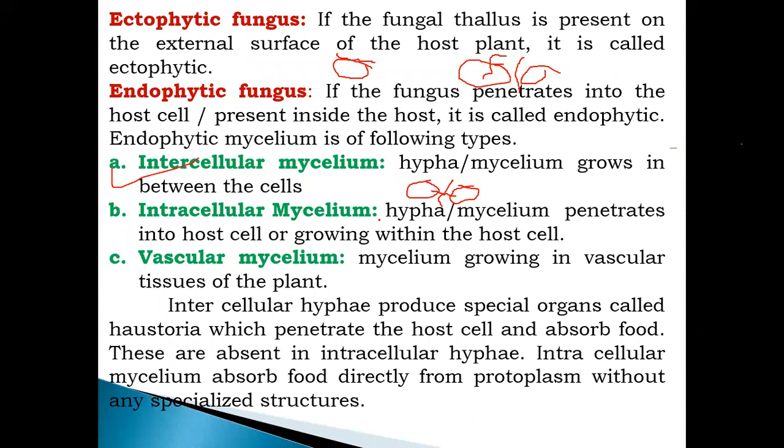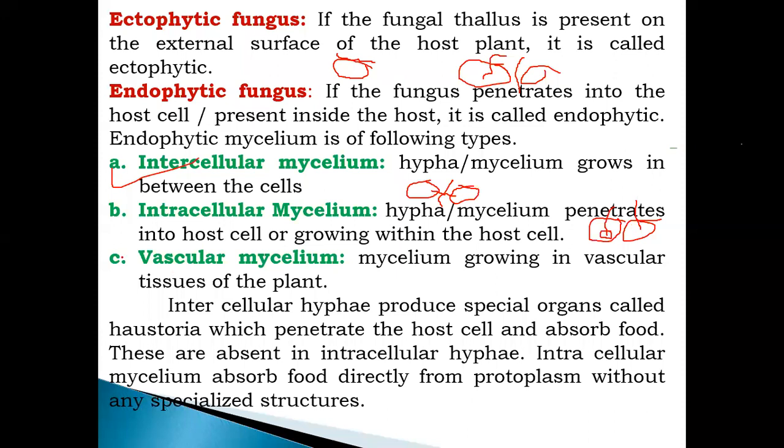While intracellular mycelium means hyphae that directly penetrate into the host cell and directly absorb the protoplasm. It grows not in between but within the cell; that is called intracellular mycelium.